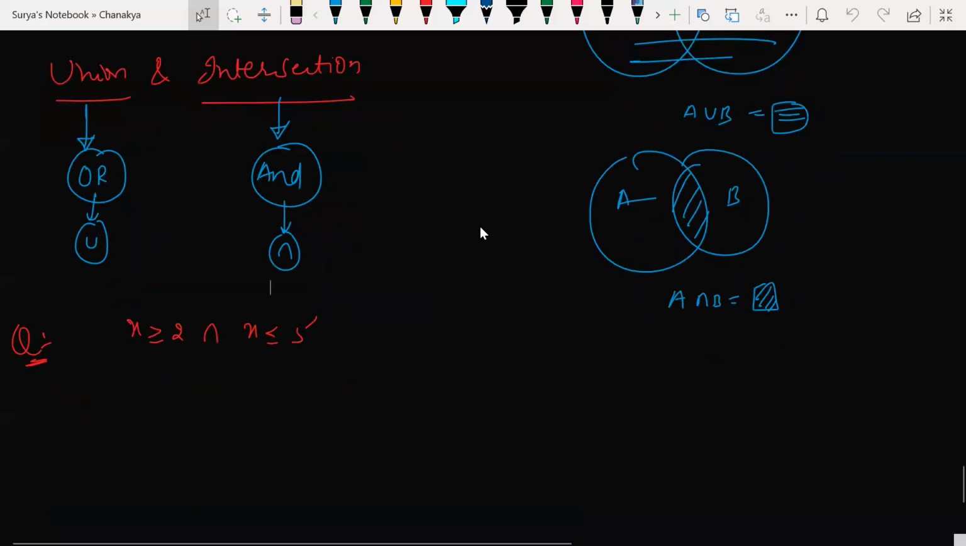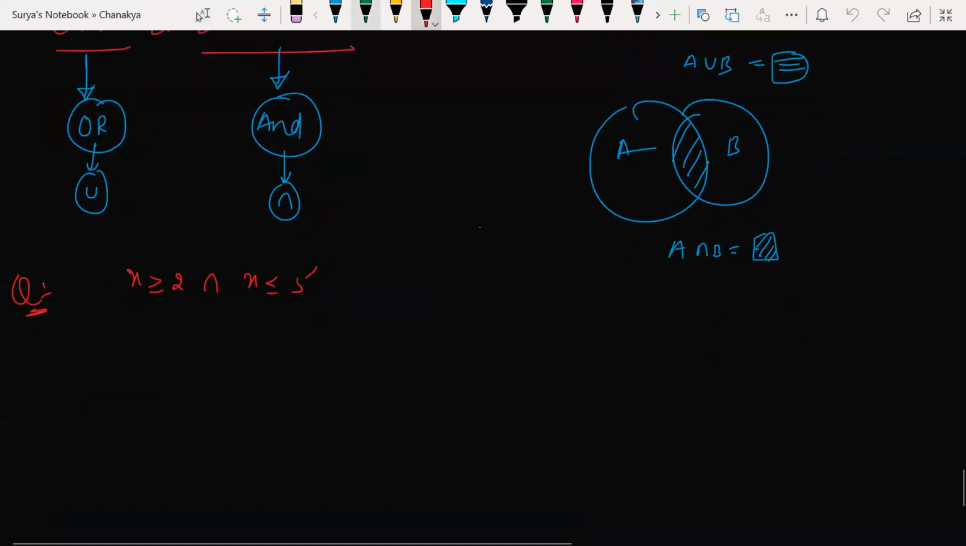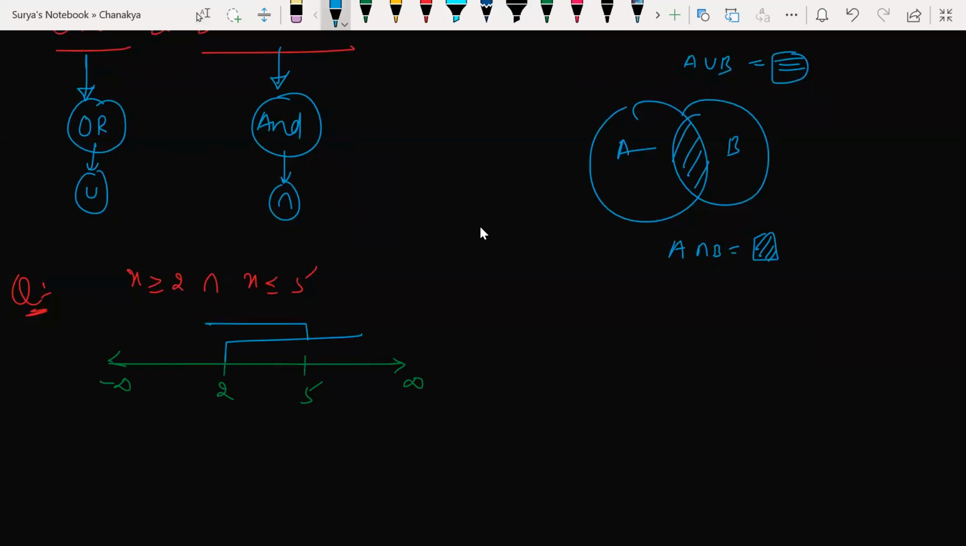x greater than or equal to 2. First of all, let us draw x greater than or equal to 2 on the number line. Here 2 and 5. x greater than or equal to 2, I can include 2 here. Perfect. x less than or equal to 5 is this one. Okay, I need "and" here.